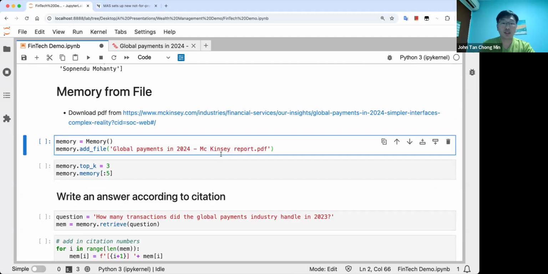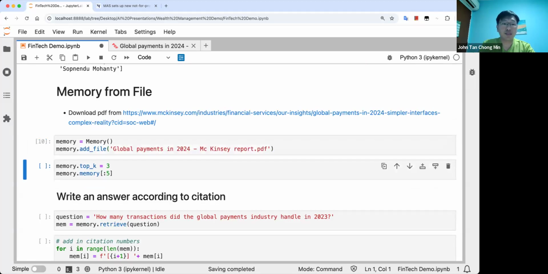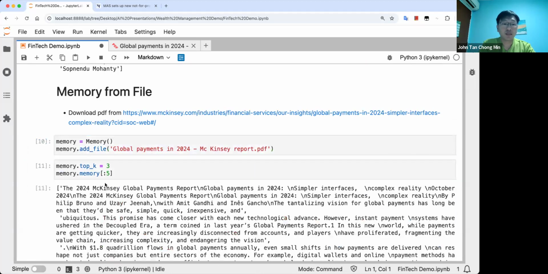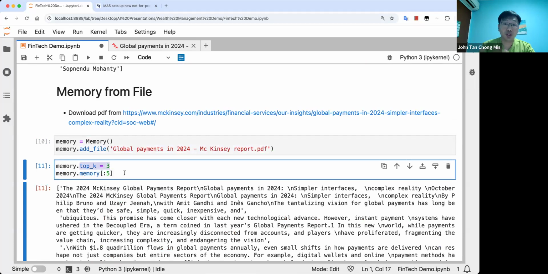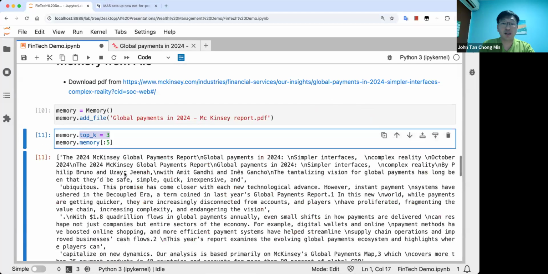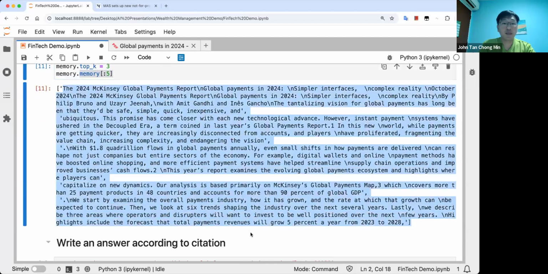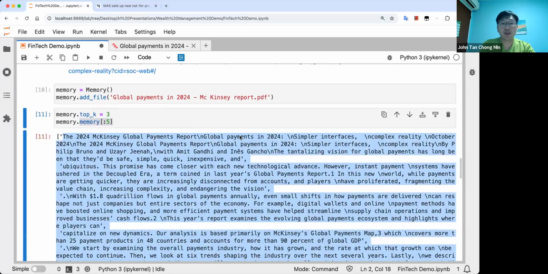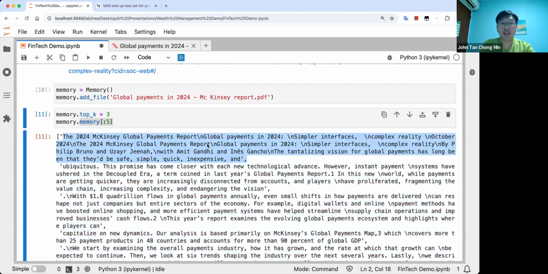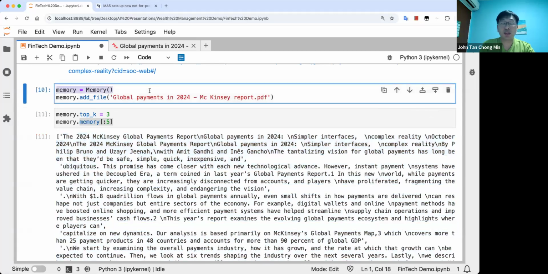You can also do things like chat with PDF. We have an inbuilt memory here. We can just add a file, and you can set how much top K you want, which is how many sources you retrieve at one time, here 3 different sources. And we can see that these are the different chunks over here. In the back end, we actually use the LangChain text splitter to split the text up, but you can use whatever you want to split the text, and you can put in your own memory yourself if you want to as well.